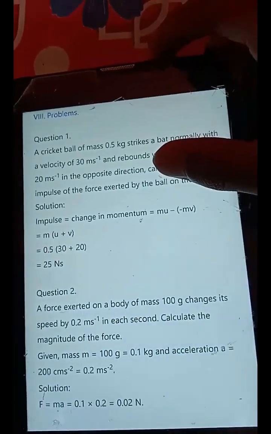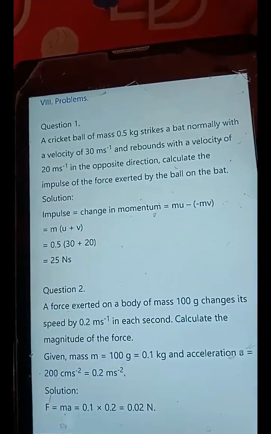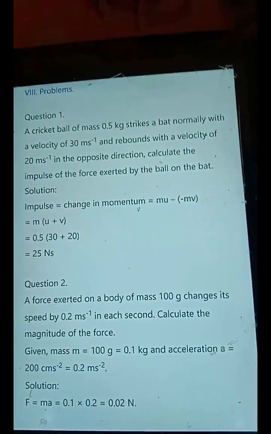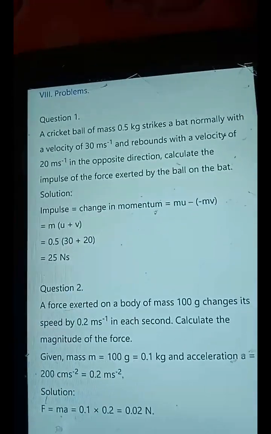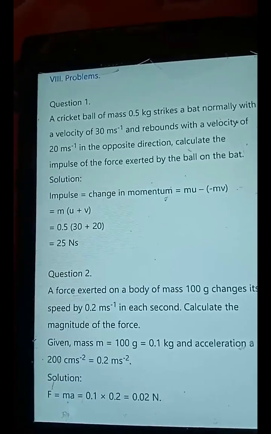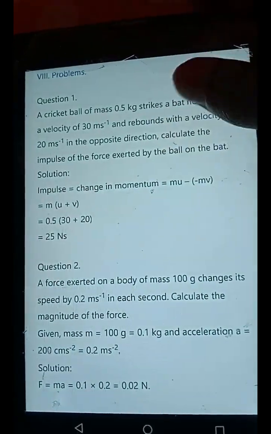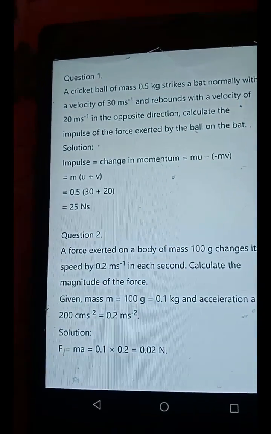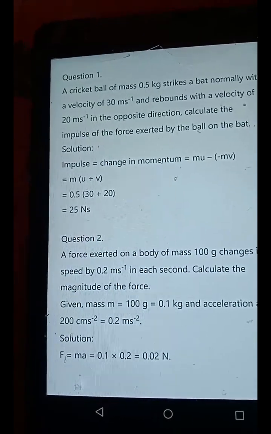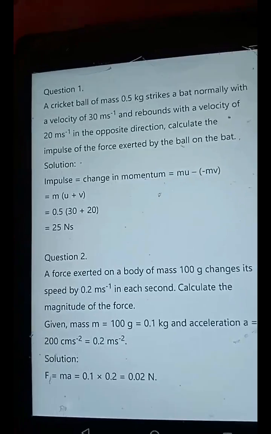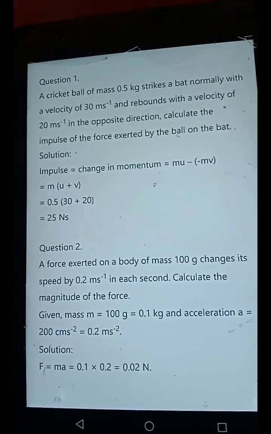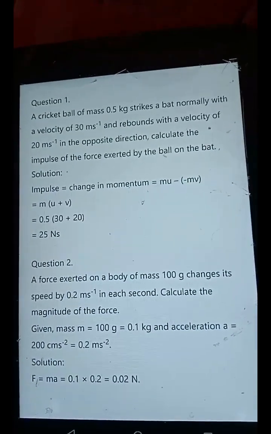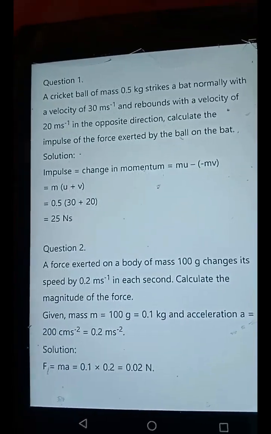Problems. Question 1. A cricket ball of mass 0.5 kg strikes a bat normally with a velocity of 30 m s minus 1 and rebounds with a velocity of 20 m s minus 1 in the opposite direction. Calculate the impulse of the force exerted by the ball on the bat. Solution. Impulse is equal to change in momentum is equal to mu minus of minus mv, is equal to m(u plus v), is equal to 0.5 into (30 plus 20), is equal to 25 Ns.